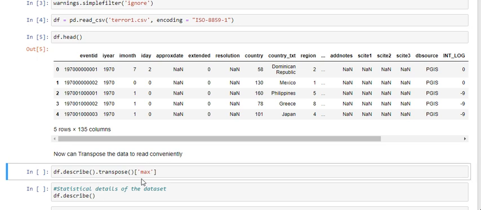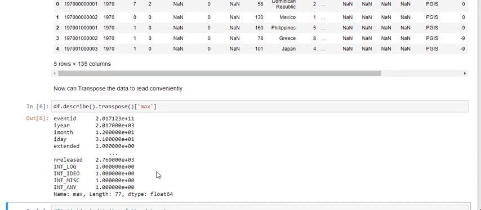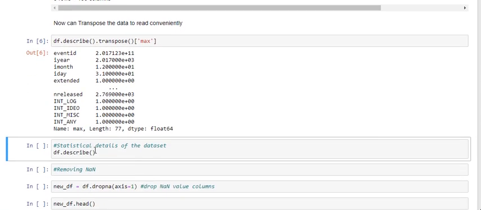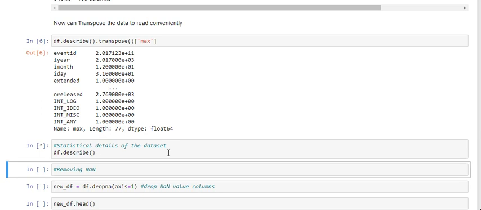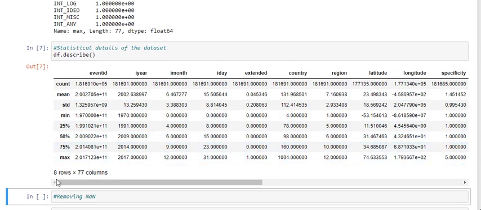Now df.describe within brackets, dot transpose, and within square brackets max. Its output also came. This is the output, and now the statistical details of the dataset. We use df.describe, and its output also came. This is the output. It has 8 rows and 77 columns.